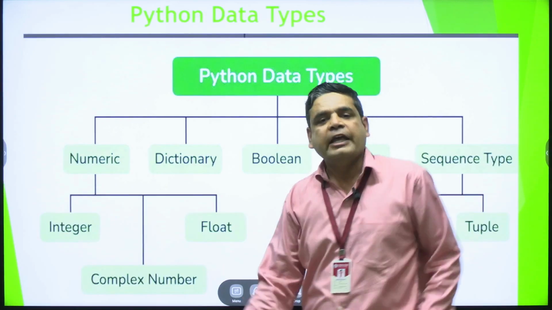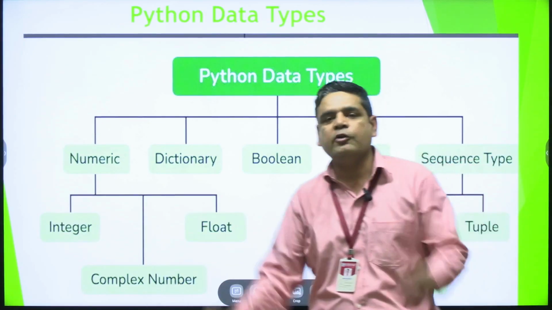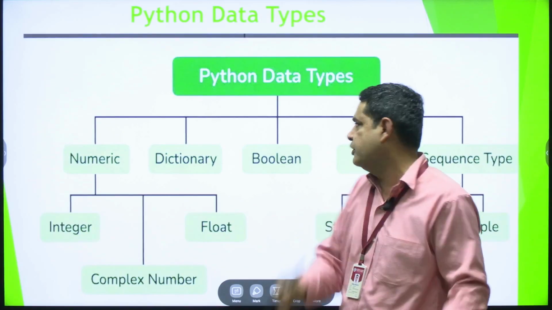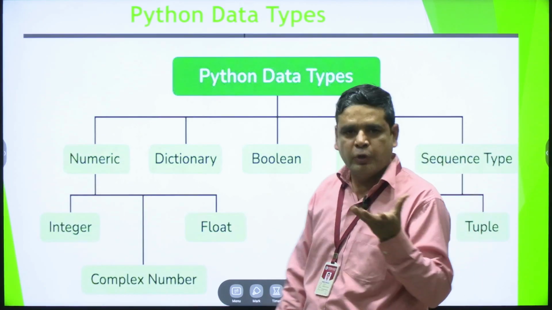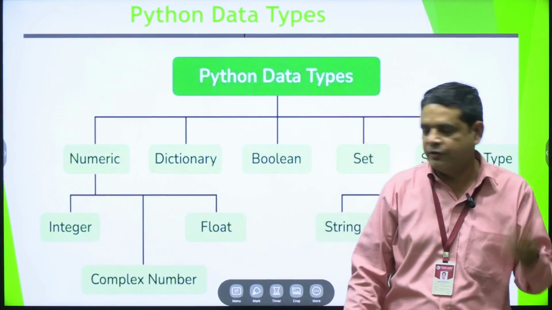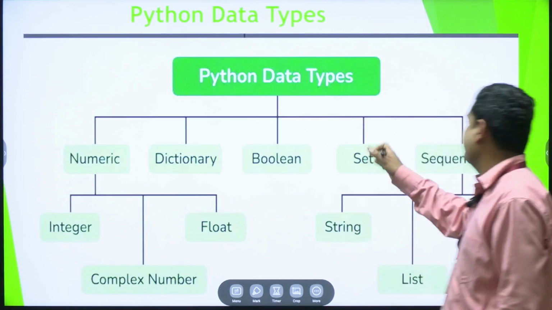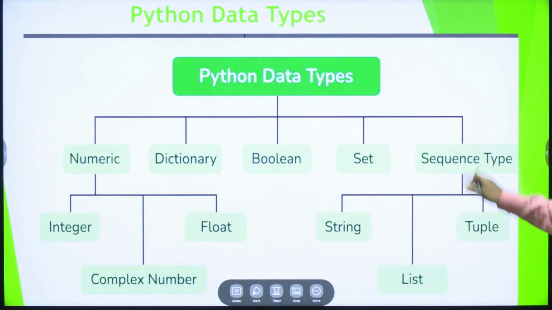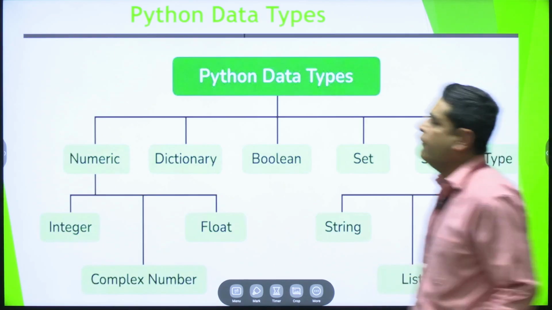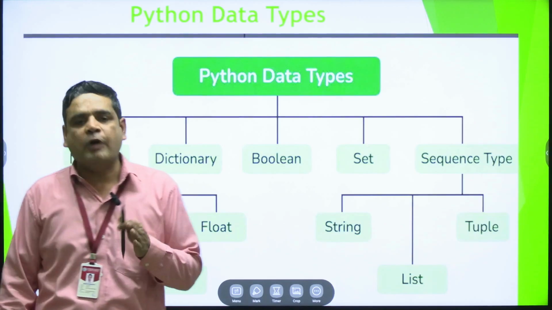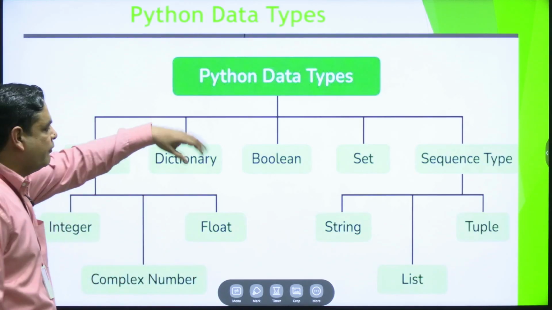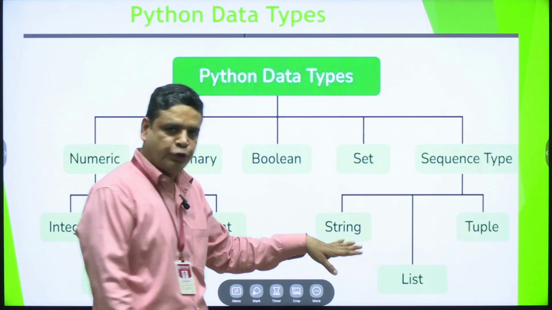In complex numbers, we can use alphabets and numbers both. In boolean values, we have the bool type, like true and false, or 0 and 1. Set, we can use set also. Sequence type: in the sequence type we have a string. String means a group of characters. When we use a group of characters in a variable, it's called a string.